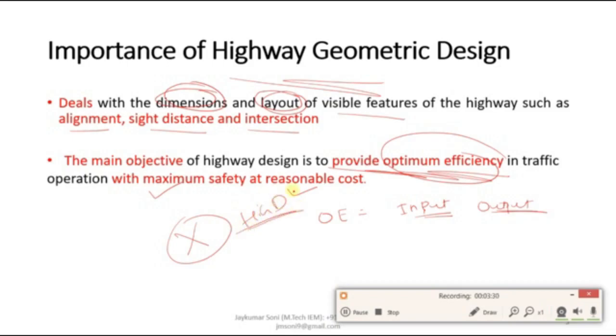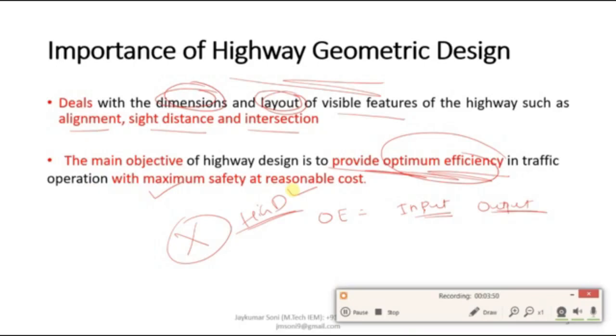Keep this in mind. In this slide, we have learned the basic concept of the importance of highway geometric design. First, highway geometric design deals with the dimensions and layout of the visible features of the highway, such as alignment, sight distance and intersections.